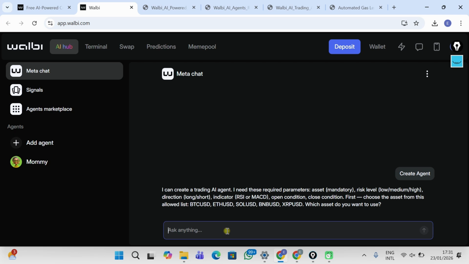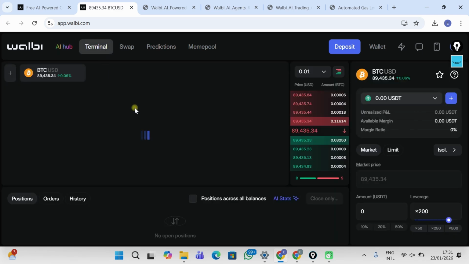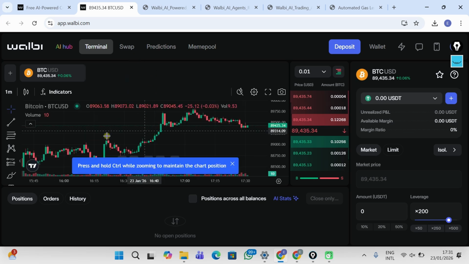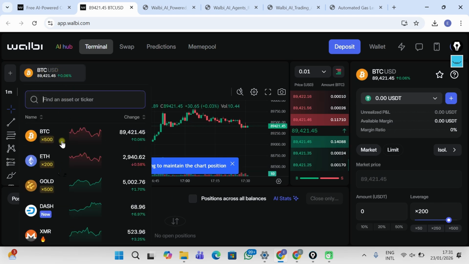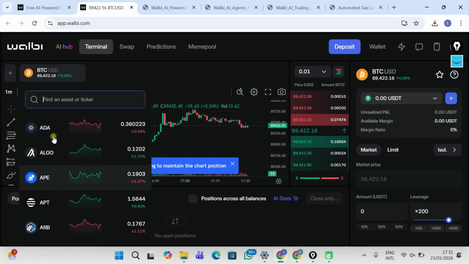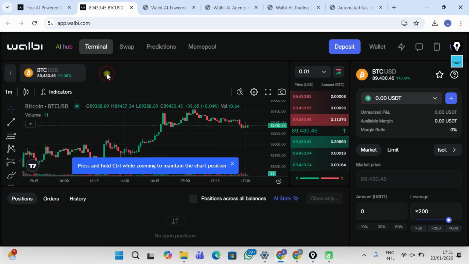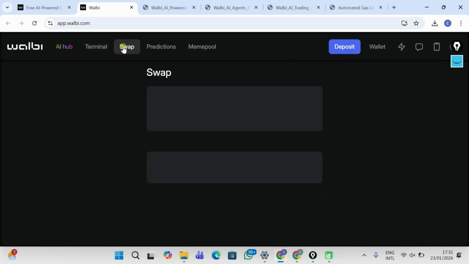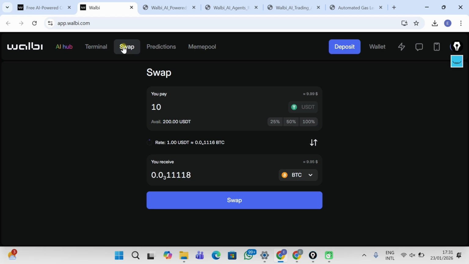Now this is the terminal where you can see the charts. As mentioned earlier, these charts are powered by TradingView, which you can see here. You can search for any asset and then see the chart. You can swap here. If you want to convert from one currency to another, it has a swapping feature.